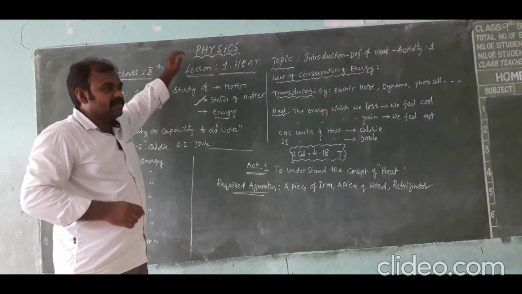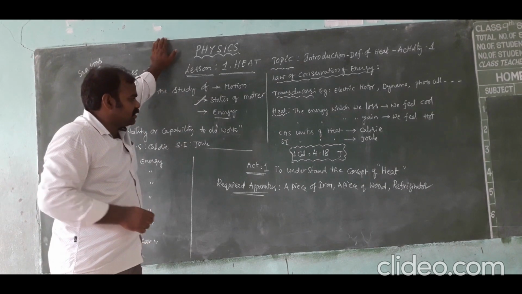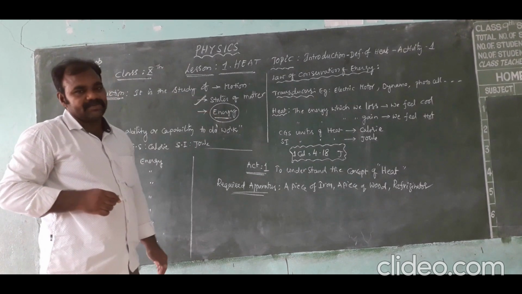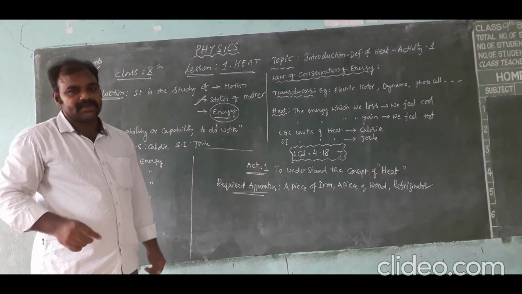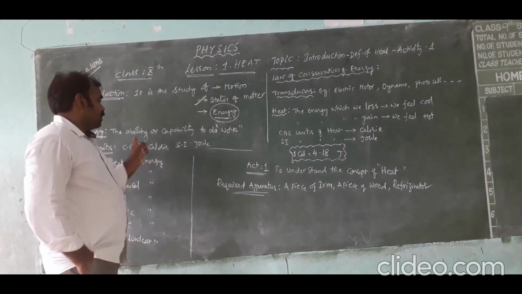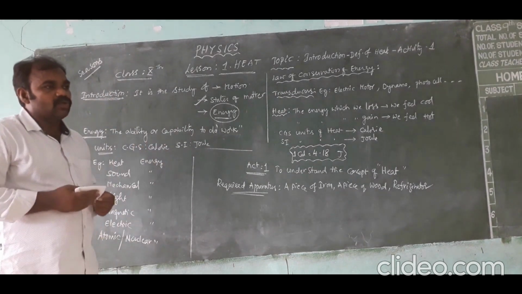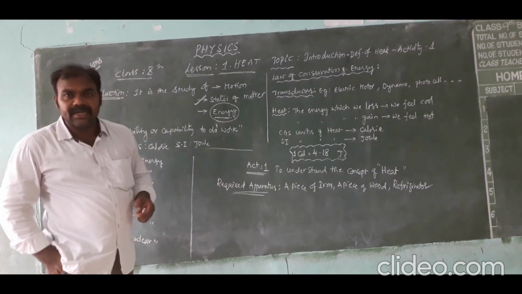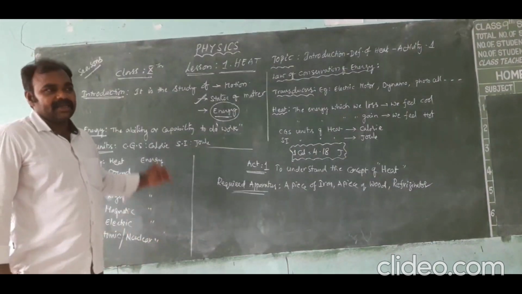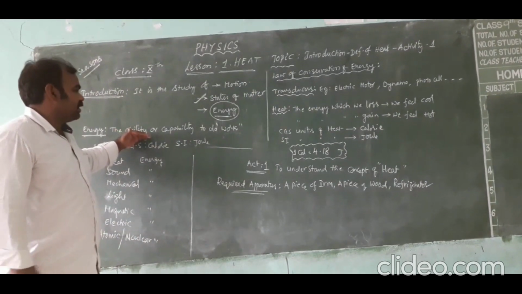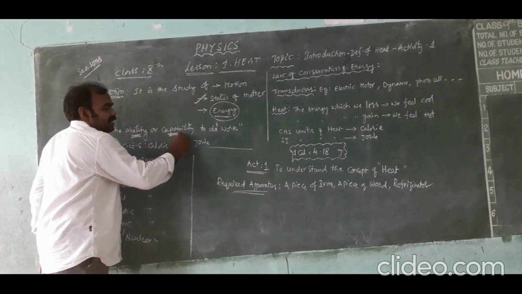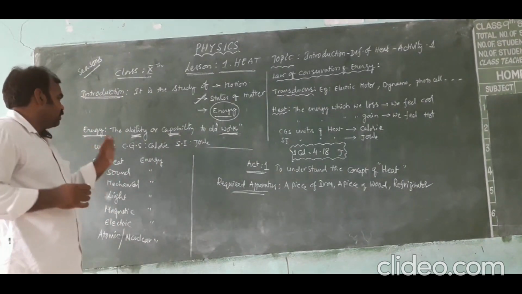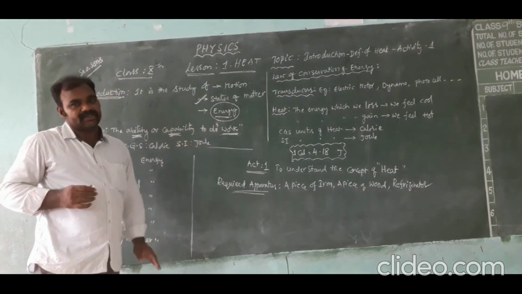The third thing dealt with by physics is energy. What is the meaning of energy? Energy is the ability or capability to do work. There is an interrelation between energy and work in physics.